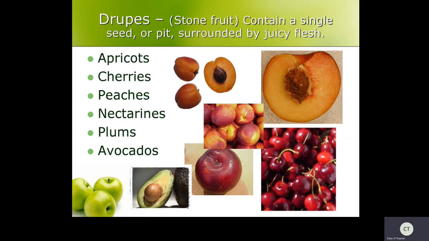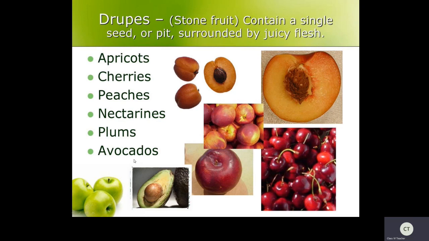See here, some fruits we call stone fruits. They contain a single seed. Okay, children, they contain single seeds. For example, apricot, cherries, peaches, nectarines, plums, avocados, all these have what, children? Single seeds.